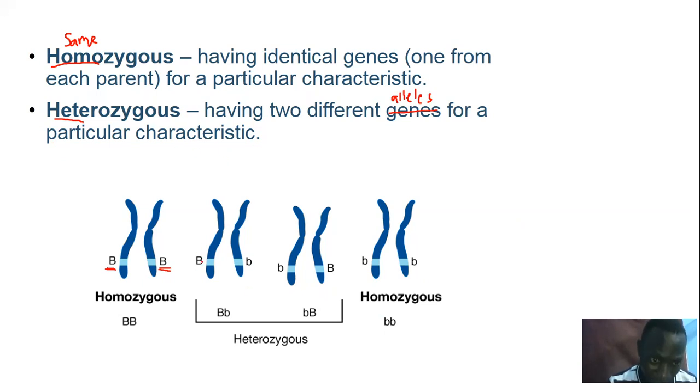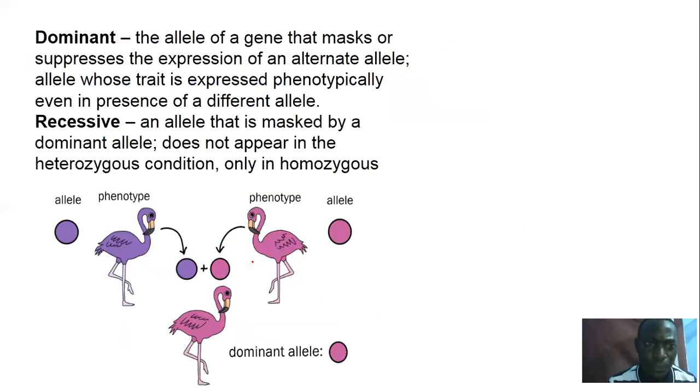So you're having one allele, which is capital B, to represent the dominant character, and small b to represent the recessive character. Now, what do I mean by recessive and dominant? Dominant comes from the word to dominate. It simply means that allele that masks or suppresses the expression of an alternate allele.